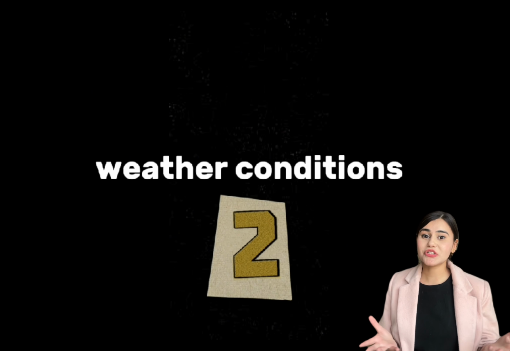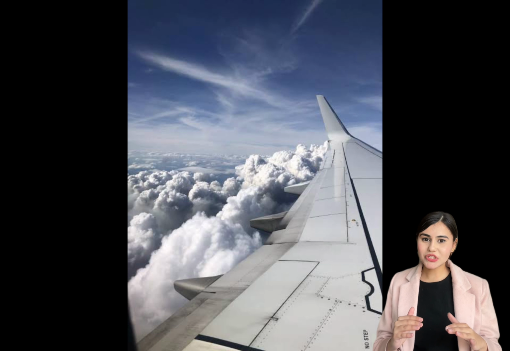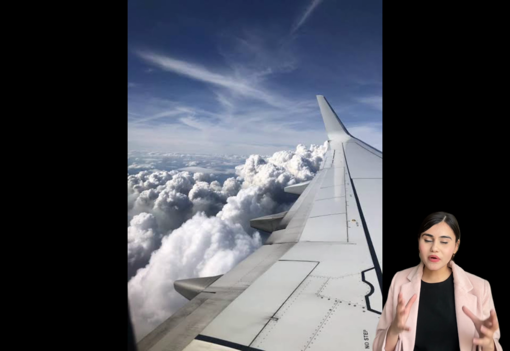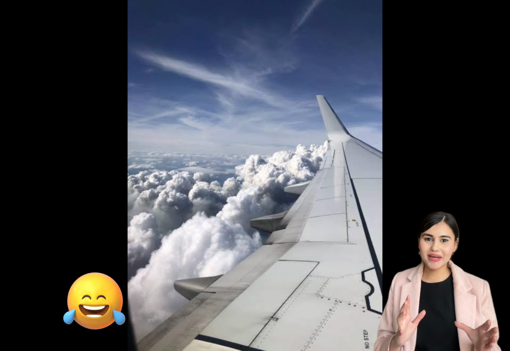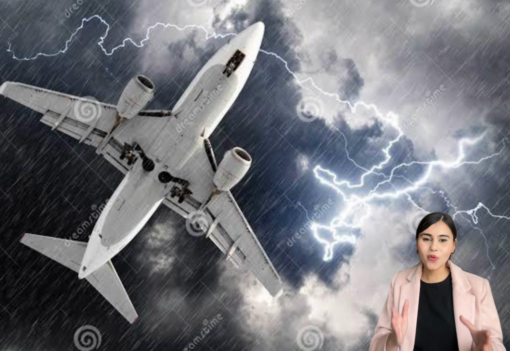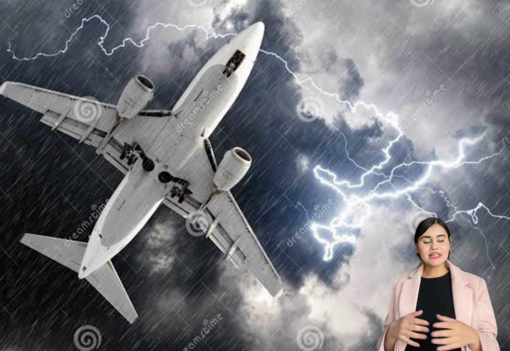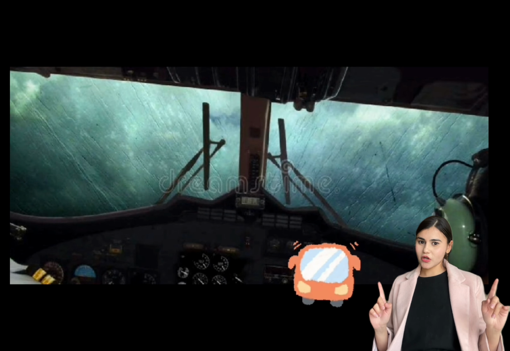Problem number two, weather conditions. Now at lower altitudes, there are clouds. Now clouds bring a lot of baggage, emotional baggage, rain, fog, snow, thunderstorms and lightning. Now the visibility is reduced due to the fog, and thunderstorms, lightning and irregular air patterns lead to turbulence. So you have probably experienced turbulence many times, right?